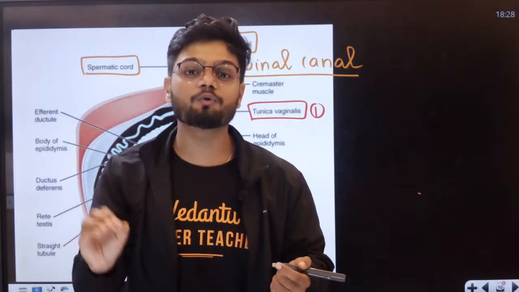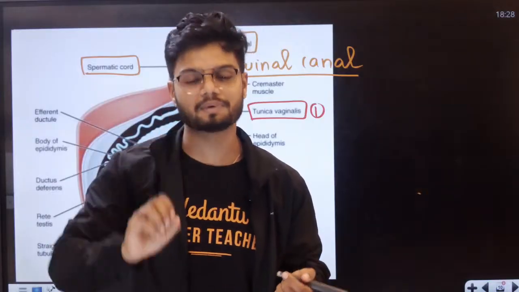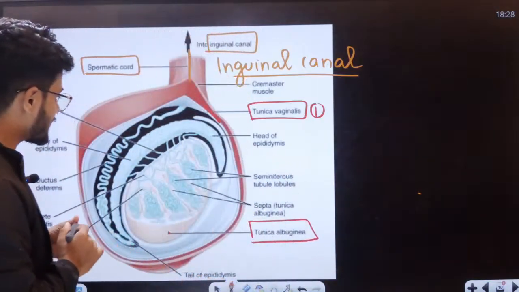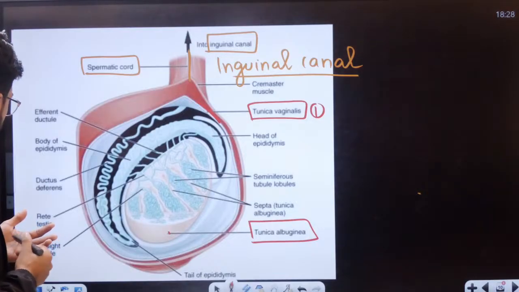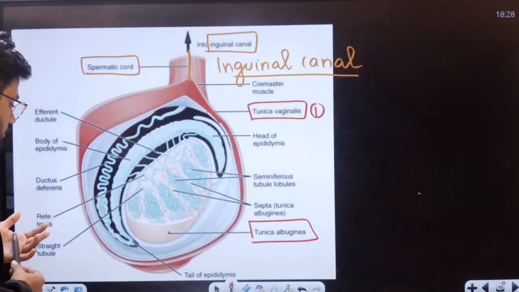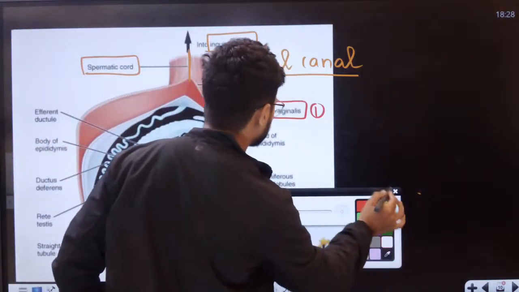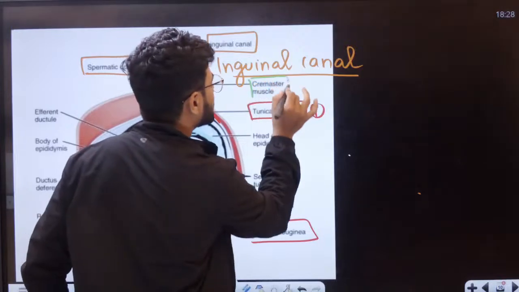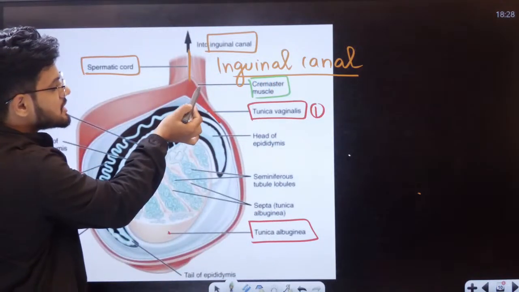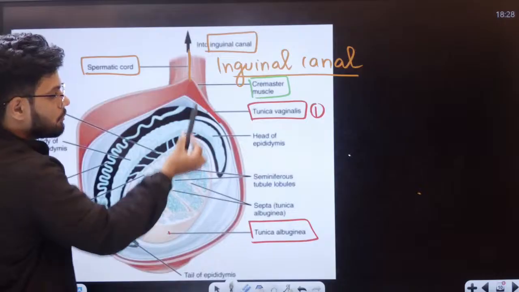Now all of this regulation is actually done by two main muscles here. Okay, I think it's mentioned somewhere here. Right. There is cremaster. It's given here, students. Can you see here? Cremaster muscles. These are the cremaster muscles which will make sure the movement of testes happens.